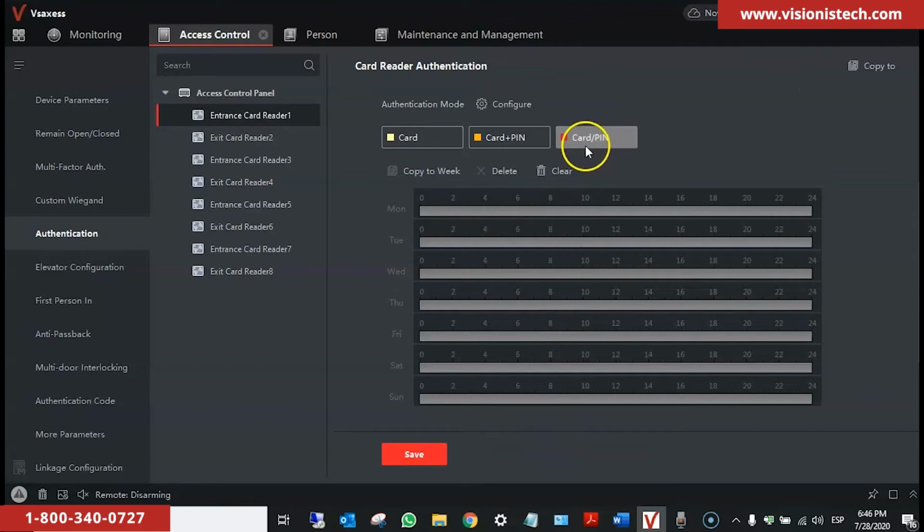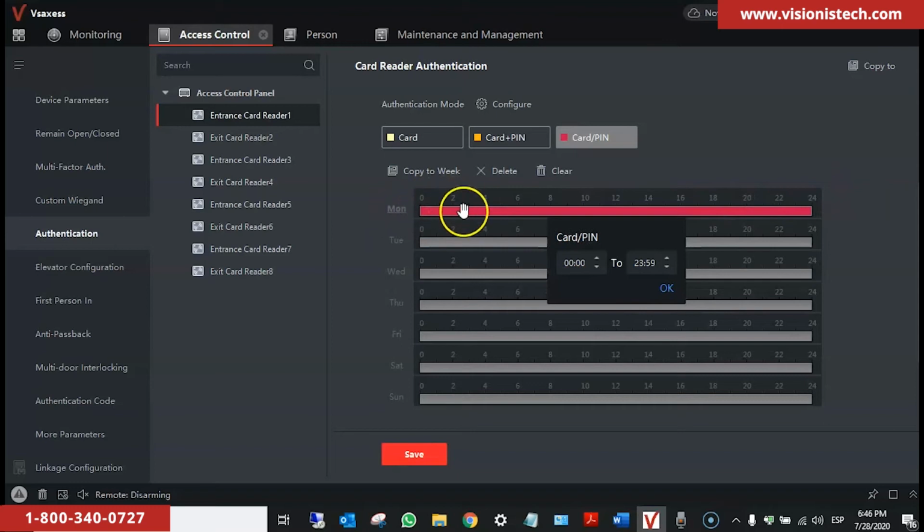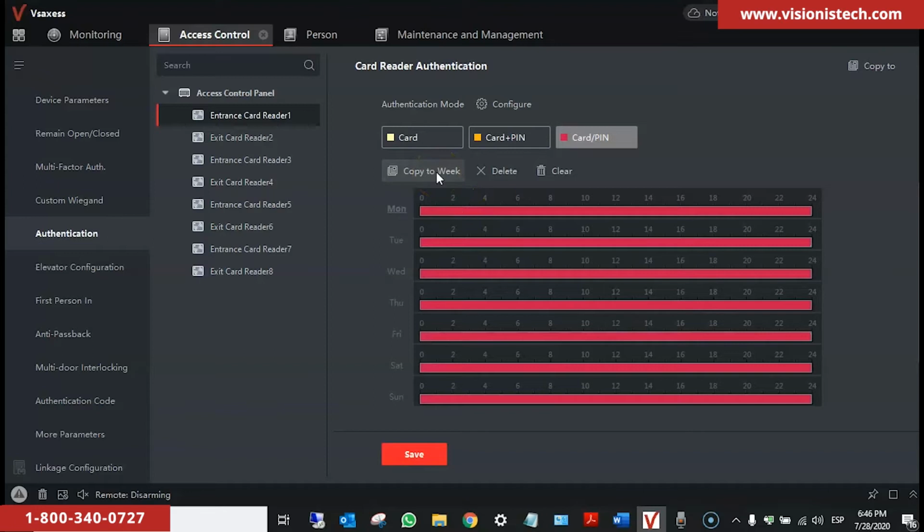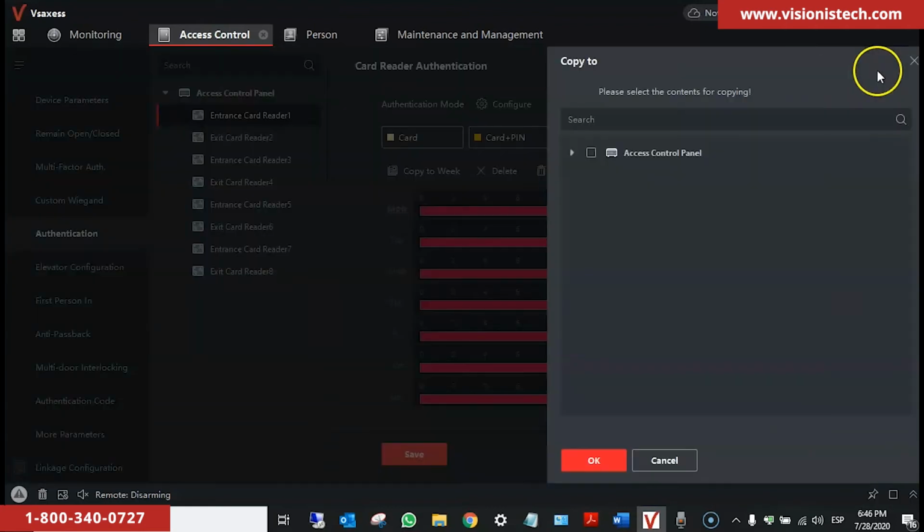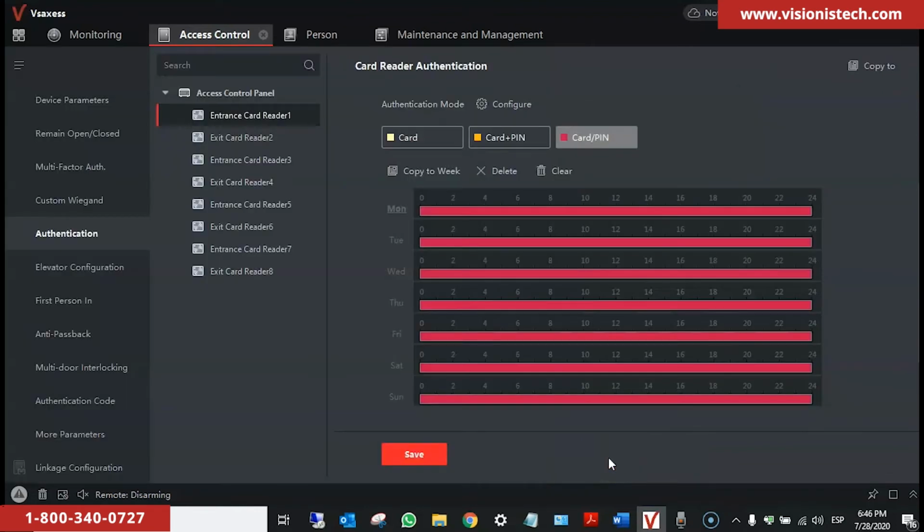We select card PIN and then we highlight the whole time period. We click on the time period Monday, we click on copy to week, we click on save. We can now copy to all the readers, all the keypads that you have. We select all the readers, all the doors, we click OK, and then we click on save again.